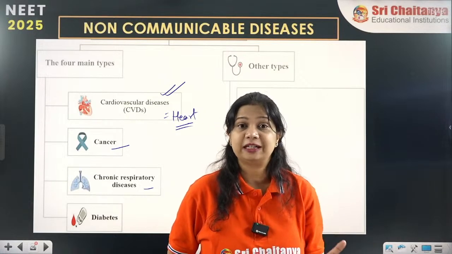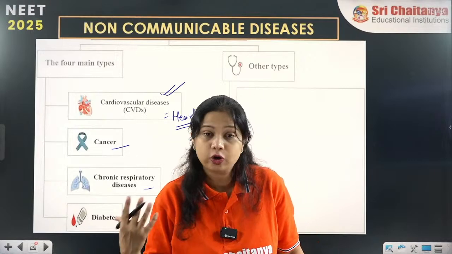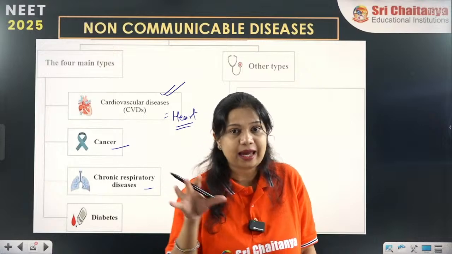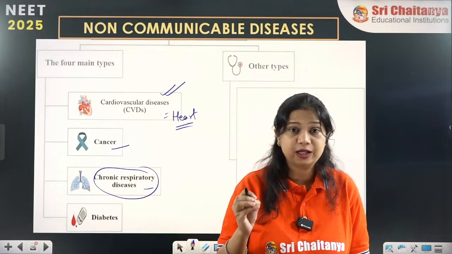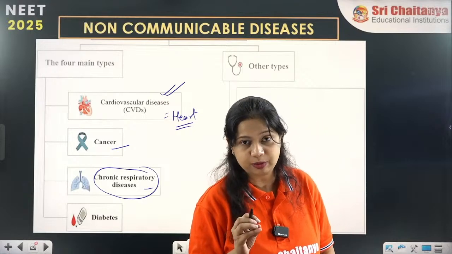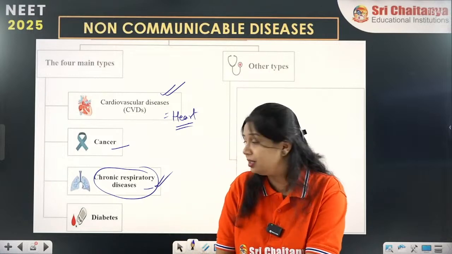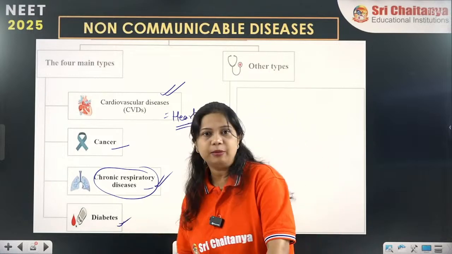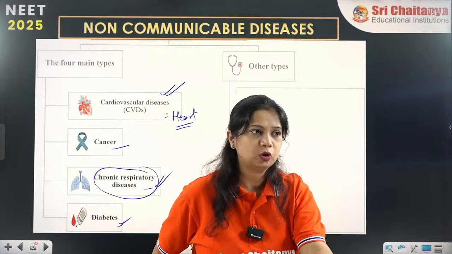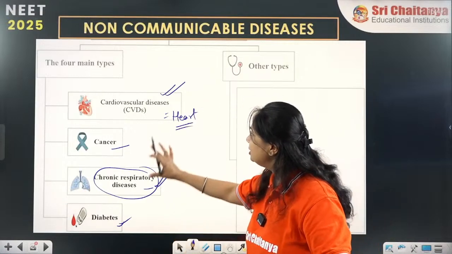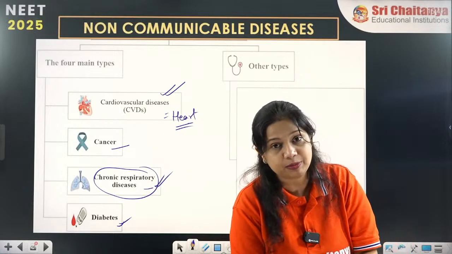Even habits like smoking, as well as occupational conditions, can produce respiratory diseases, which are another very severe form of non-communicable disease. And diabetes mellitus, especially type 1 and type 2 both. All these are considered the 4 major types of non-communicable diseases.